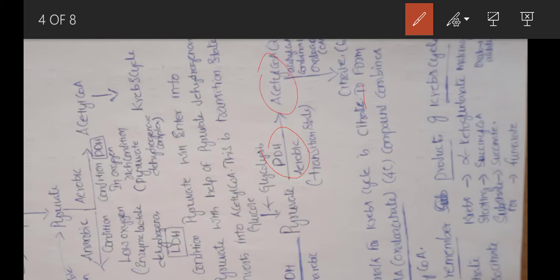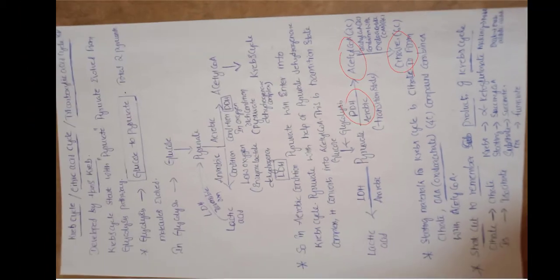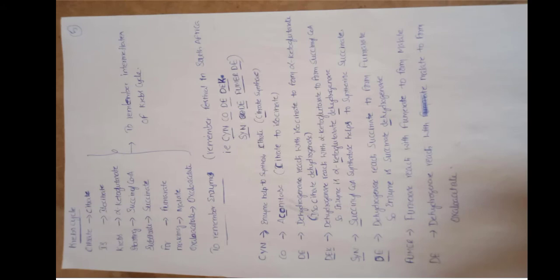This acetyl CoA combines with oxaloacetate, an important substrate in the Krebs cycle, and the two fuse together to form an important intermediate, citrate. Actually, this is the starting substrate of the Krebs cycle.